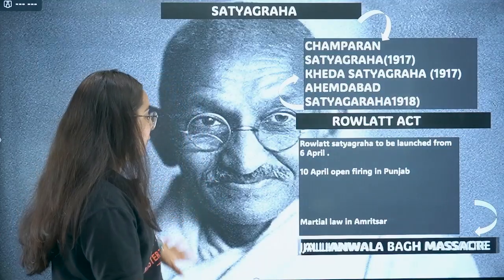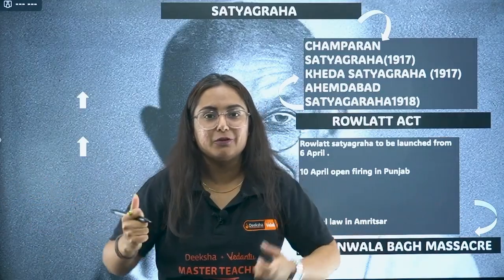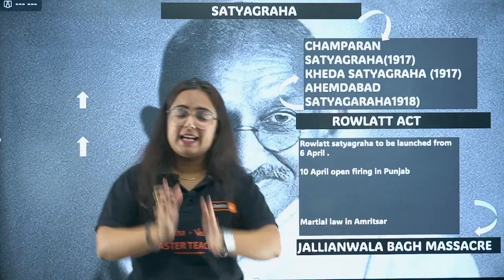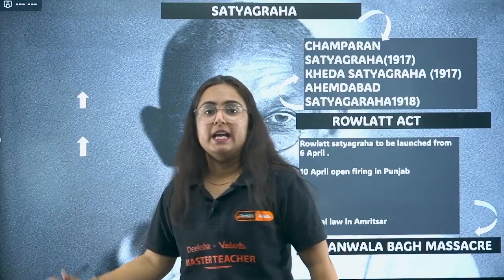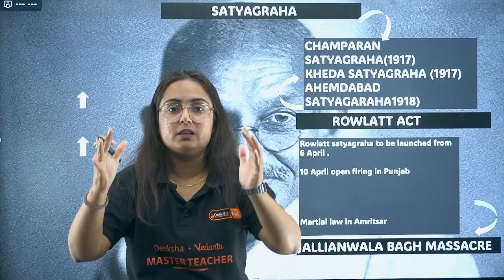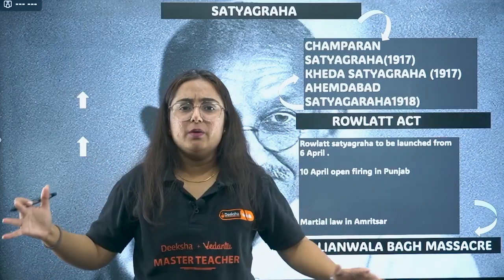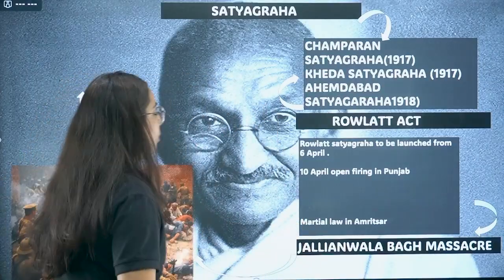On 13th April, there was a celebration in Punjab, the Baisakhi festival celebrated every year. So people thought let's gather in Jallianwala Bagh like we used to do and celebrate Baisakhi. Now the news reached General Dyer. He came, closed the only exit, opened fire and killed many people there. Some people jumped into the well to escape the firing of General Dyer, and this was the black event of Indian history. Everyone was stunned. Every Indian was stunned. The Jallianwala Bagh massacre is what happened here.